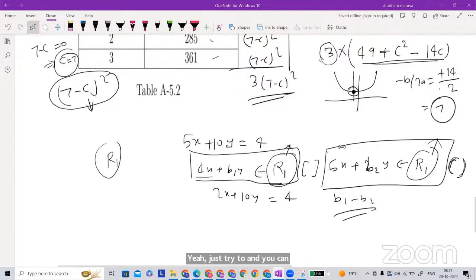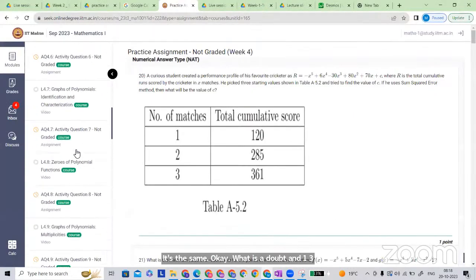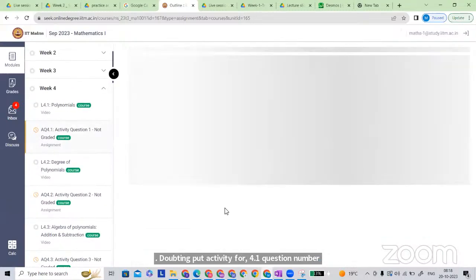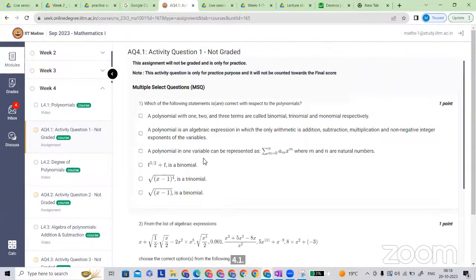Okay, Dhanvantari. Saurav is done. Dhanvantari has a doubt. Okay, what is your doubt, Dhanvantari? The last doubt in activity 4.1, question number 1 and 2. Okay, question number 1. What is your doubt here?